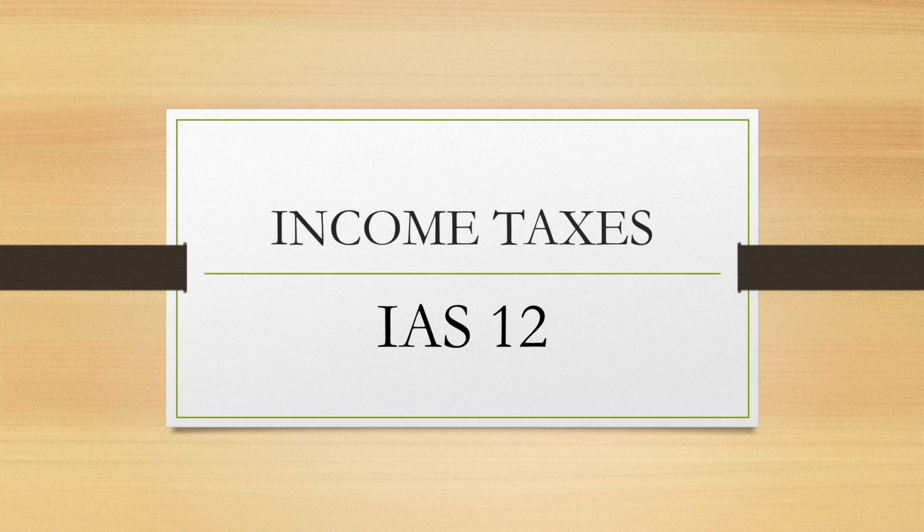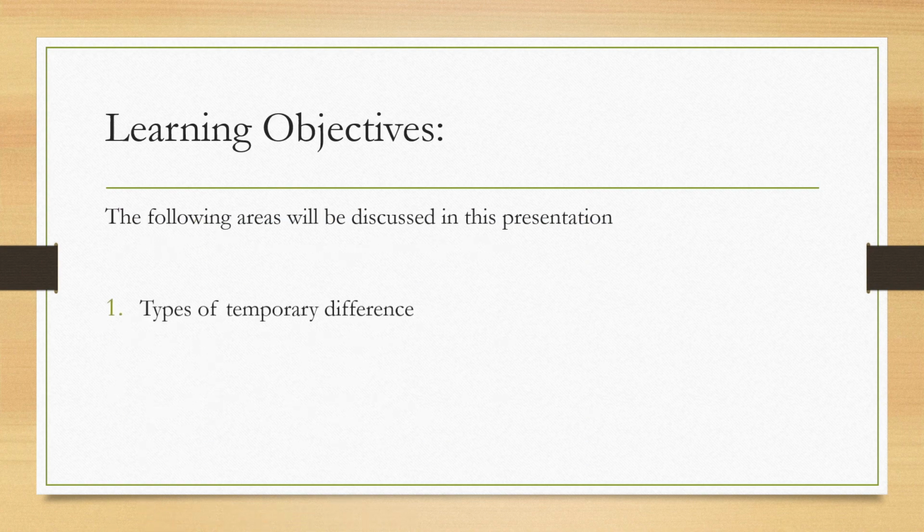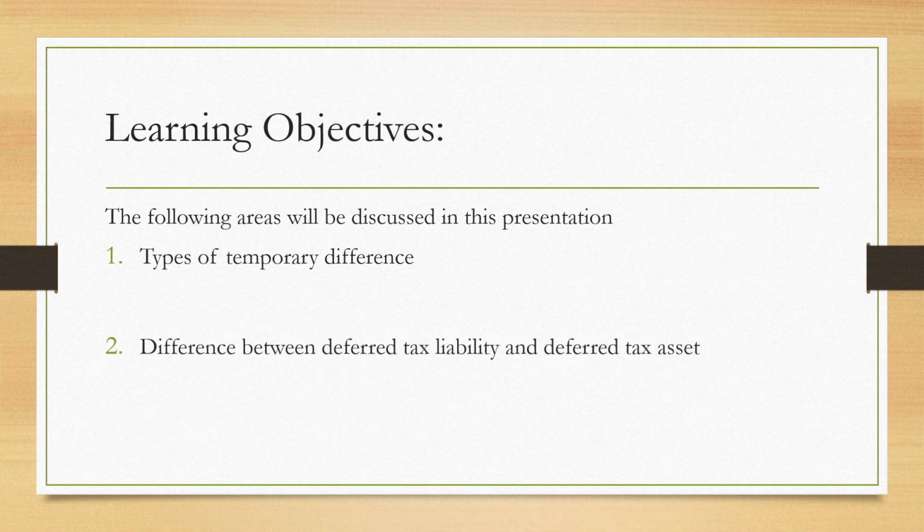Hello everyone. Ito po ay part 2 of 4 sa discussion natin ng International Accounting Standard number 12 on income taxes. Pagkatapos ng video na ito, we should determine the types of temporary difference.